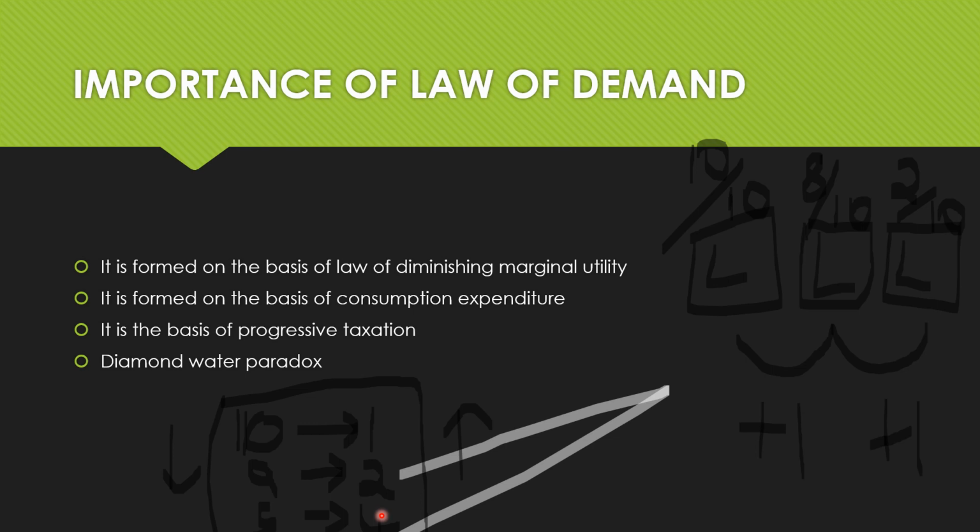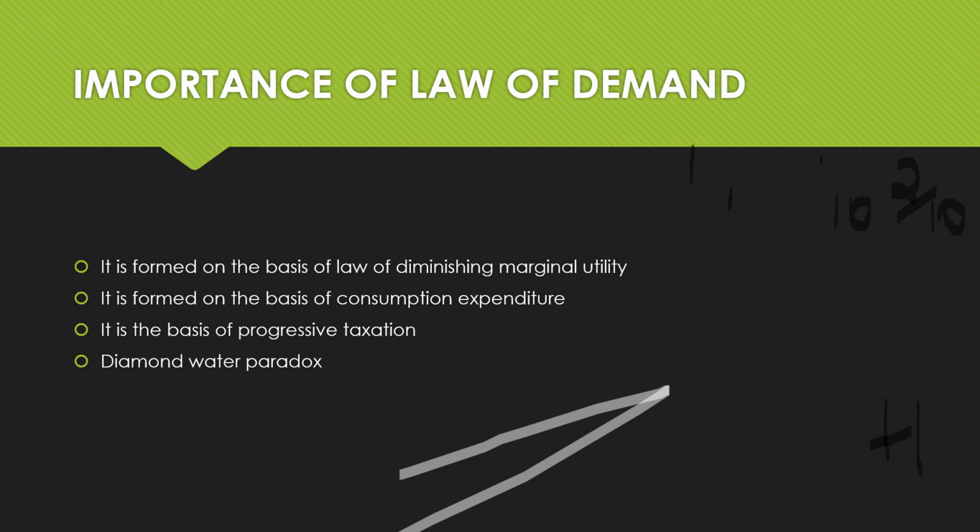Because if the price is constant, I'm not ready to buy. I'm not at all wanting to buy if the price is constant, because the law of diminishing marginal utility is operating, and hence I do not want to buy it. Now let's understand the second point.